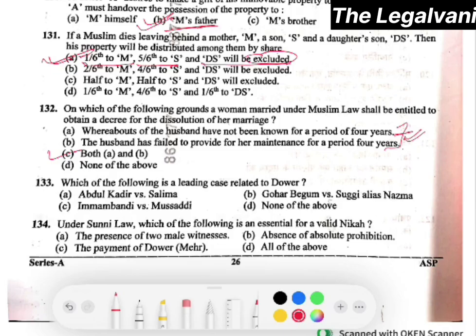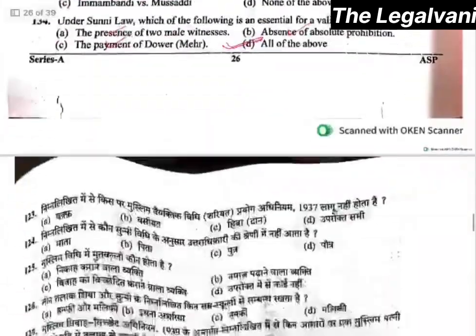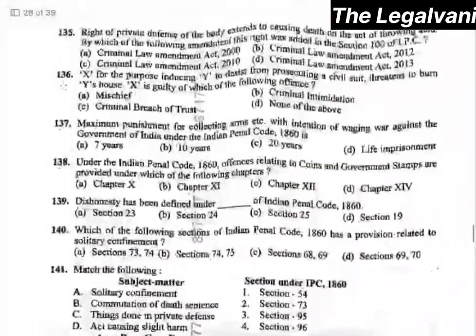Question number 133. Which of the following is a leading case related to dowry? The right answer will be Abdul Qadir versus Salima. Question number 134. Under Sunni law, which of the following is essential for a valid nikah? The right answer would be option number D, that is, all of these conditions are valid, right? And essential. Now we'll move towards question number 135.